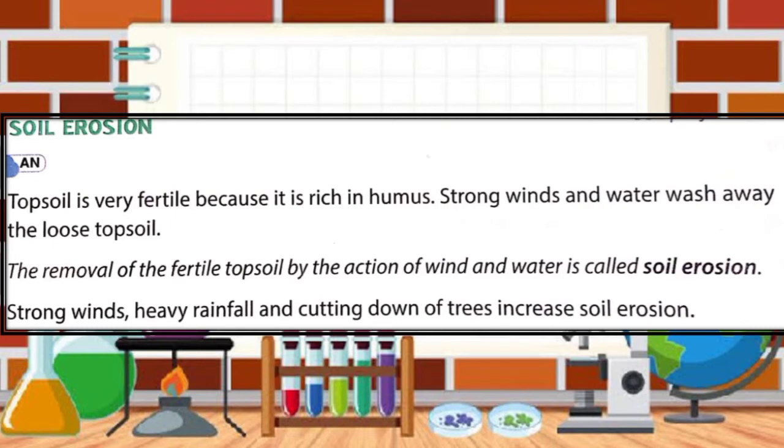Now let's understand soil erosion. The removal of fertile topsoil by the action of wind and water is called soil erosion, and it occurs in almost all types of lands.